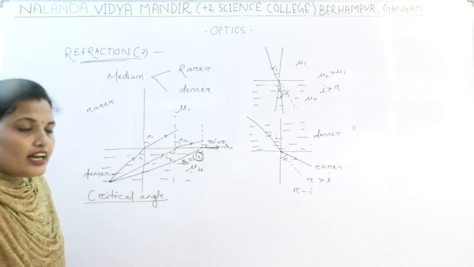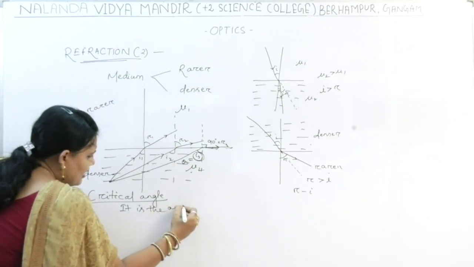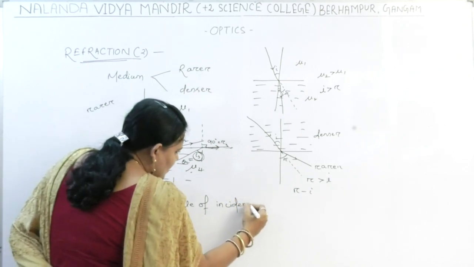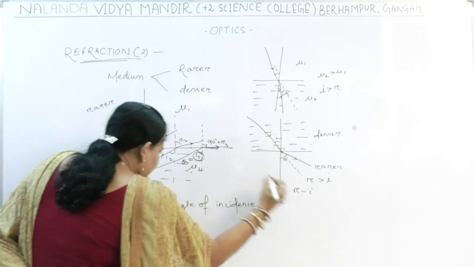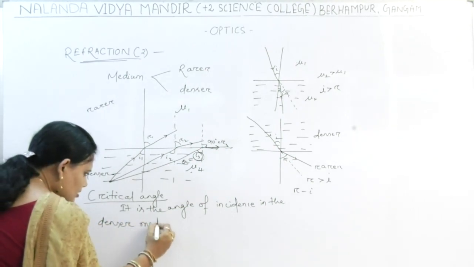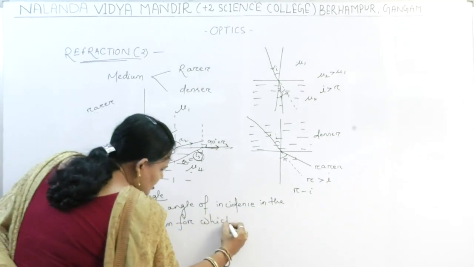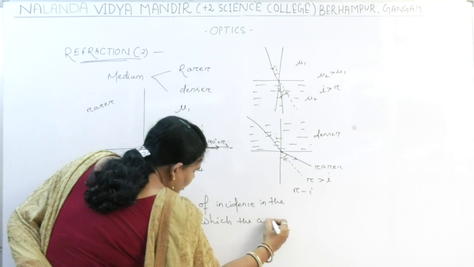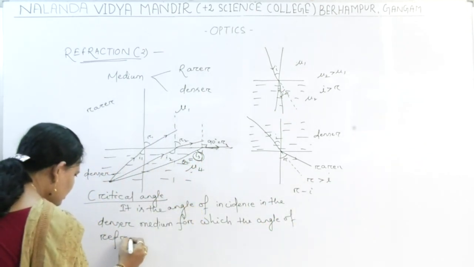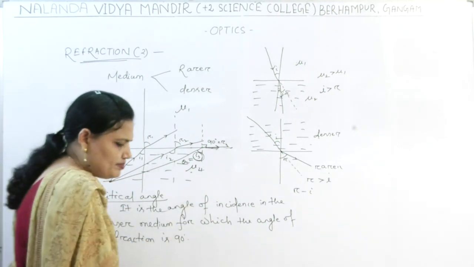So what is the critical angle? It is the angle of incidence in the denser medium for which the angle of refraction is 90 degrees.